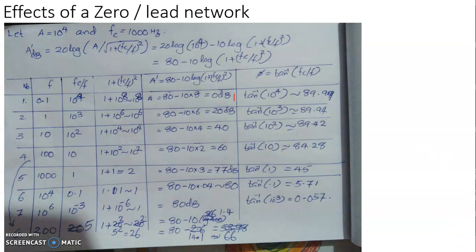A 10-fold rise in frequency results in an increase of gain by 20 decibel. So the rise of gain has a rate of 20 dB per decade. We have already seen that a variation of 20 dB per decade is identical with the variation of 6 dB per octave.